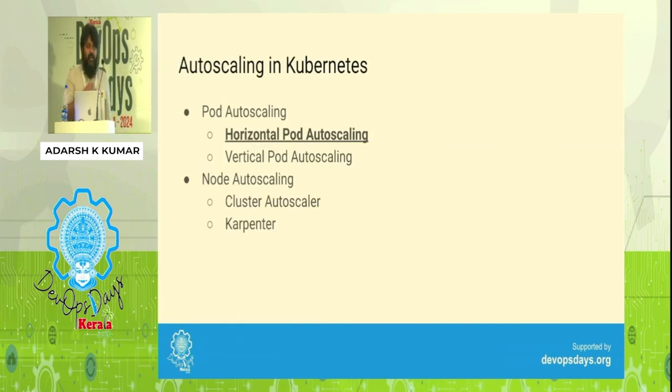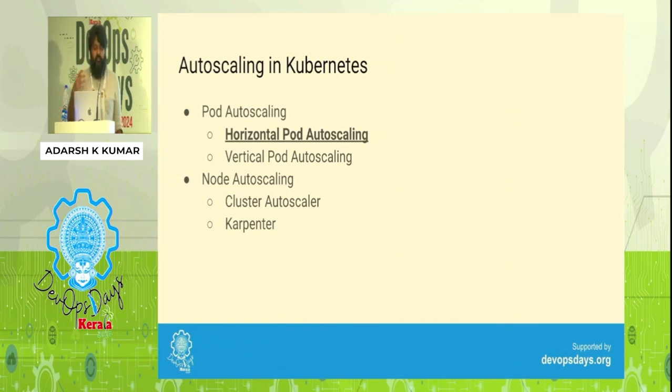Now in Kubernetes, when we talk about autoscaling, we can talk about two things. One is pod autoscaling. Any kind of scaling, not just autoscaling, you can do in two ways. One is vertical scaling, the other is horizontal scaling. Horizontal scaling means increasing the number of instances or replicas. Vertical scaling is throwing more resources at that single box or single instance.